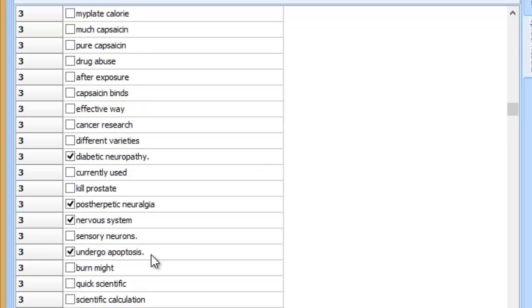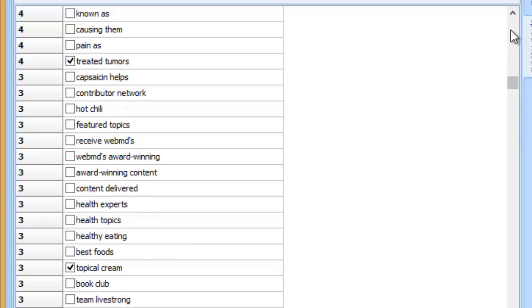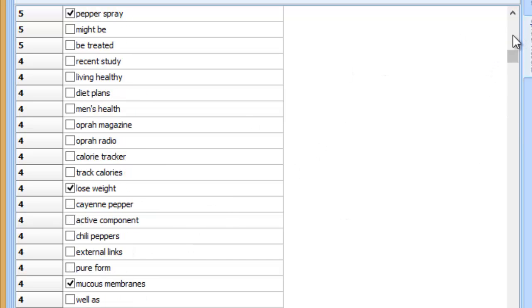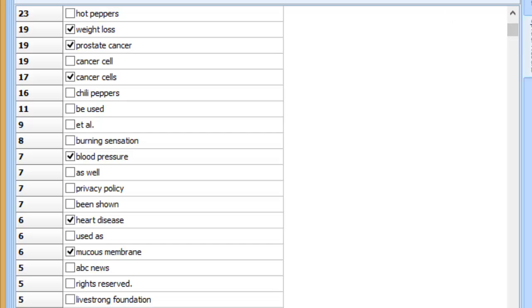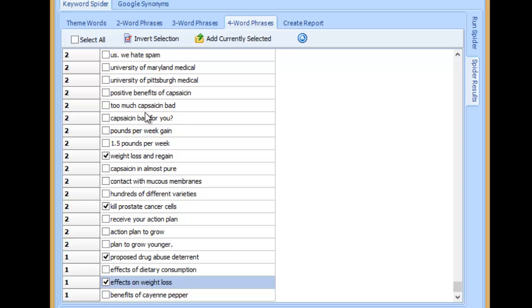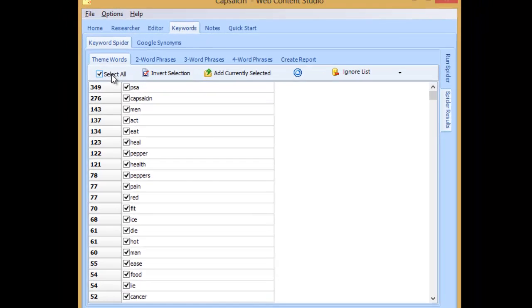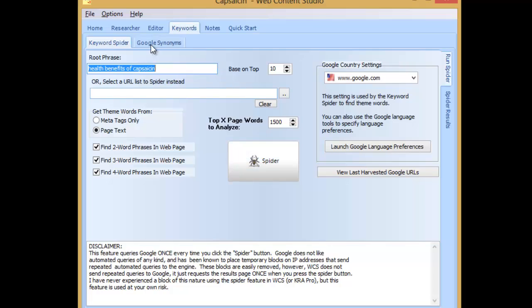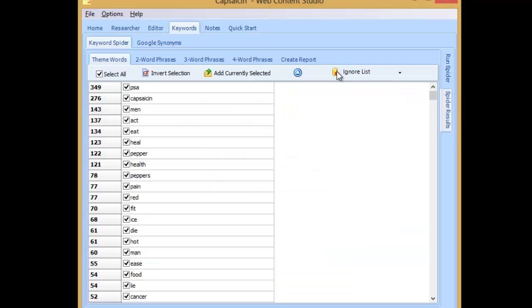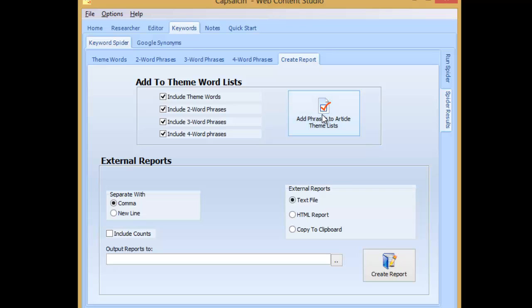undergo apoptosis, which is cell death, typically in cancers, topical cream. So I've got lots of ideas here, and before we leave that, we've got 2, 3 and 4 word phrases. They're not exact phrases, but they're just really to give me ideas of what to write about. I'm just going to grab all of the 1 word phrases as well, and I can clean those up later, but for now I'm going to go over and just add them to my article.